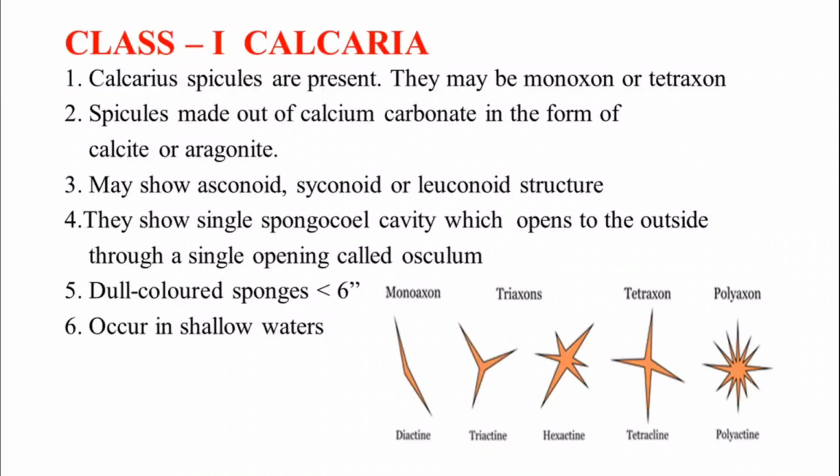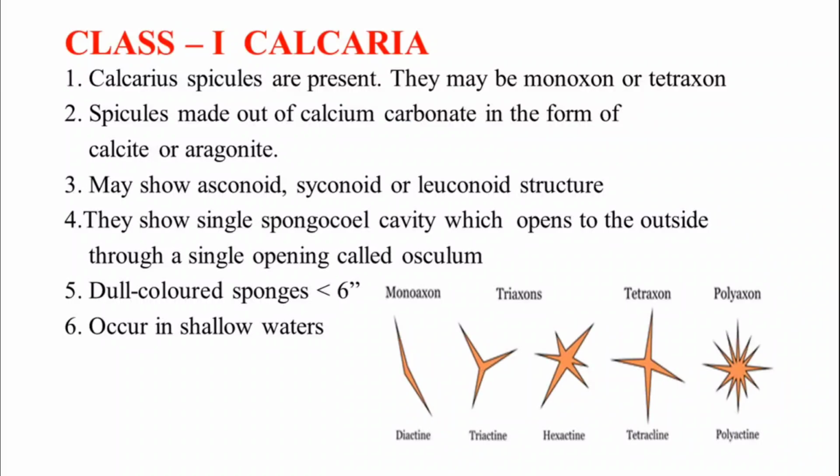Let us see class 1, Calcarea. In the name Calcarea itself, the answer is there. In this class, the spicules are made up of calcareous material. They may be monaxon spicules, triaxon spicules, tetraxon spicules, or polyaxon spicules, classified based on the points of the spicule. All spicules are made out of calcium carbonate in the form of calcite or aragonite. Remember the point, in the form of calcite or aragonite.